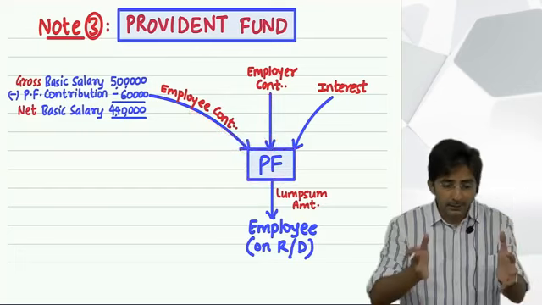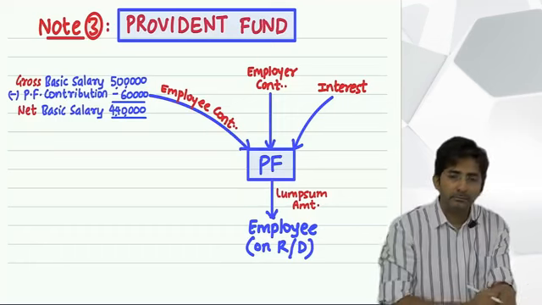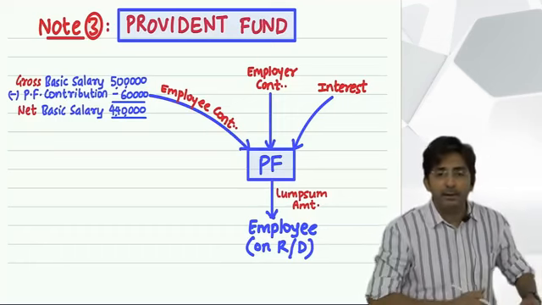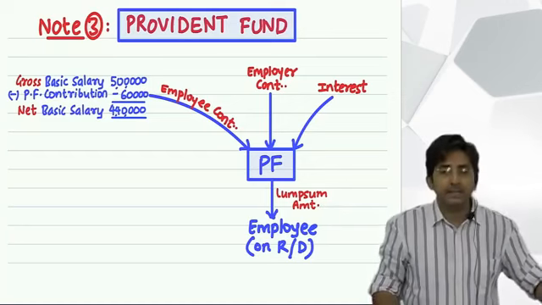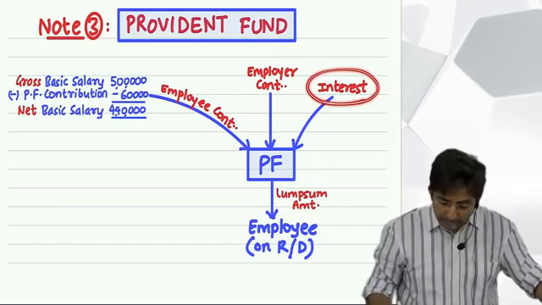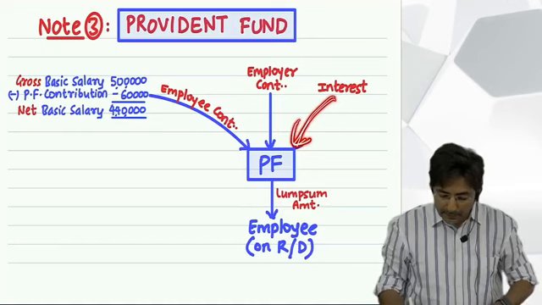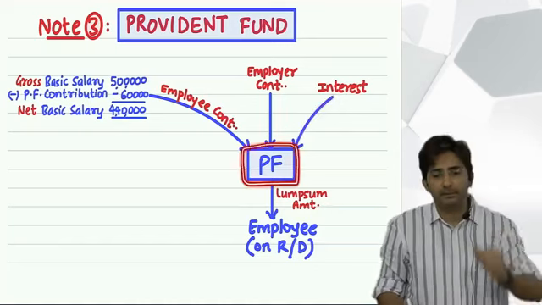The employer will not keep the provident fund in a piggy bank. That saved money is invested somewhere, and wherever it is invested, you get interest on it. Every year this interest is credited in your account on a yearly basis. This way, three amounts come into your account every year.